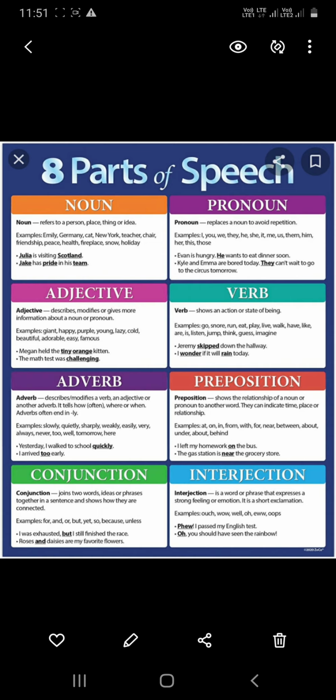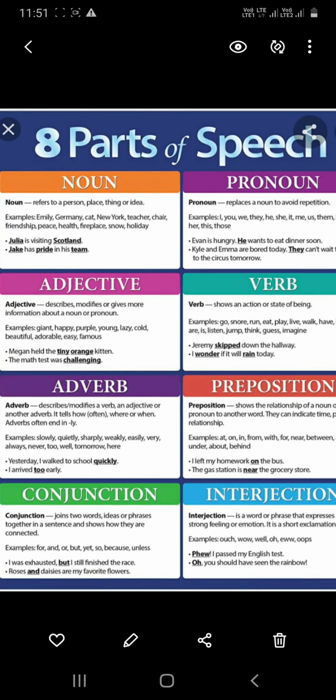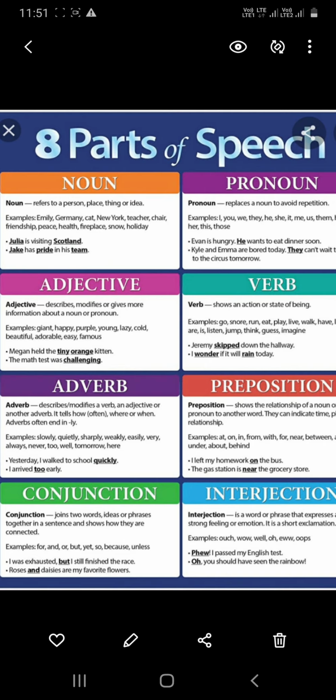Today, we are going to learn parts of speech. In a sentence, we have a group of words which are having different parts in it. So, we will be focusing on the parts of speech today. We have got 8 parts of speech, that is noun, pronoun, adjective, verb, adverb, preposition, conjunction, and interjection.